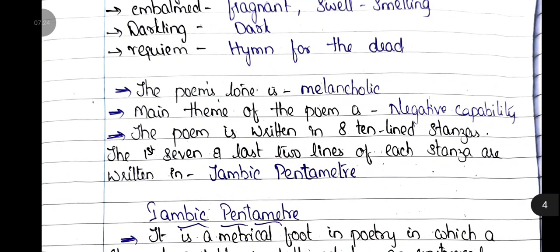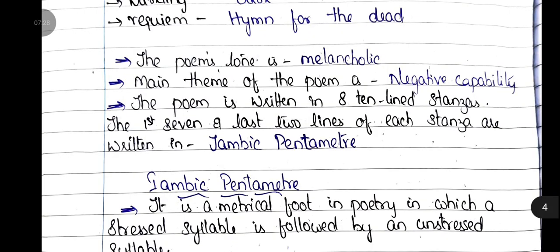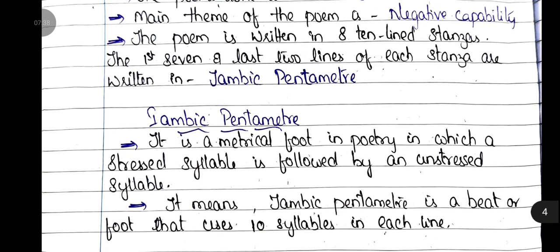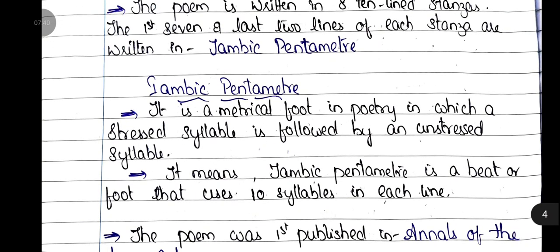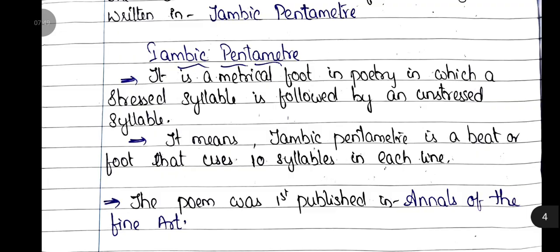The poem's tone is melancholic. Main theme of the poem is negative capability. The poem is written in 10-line stanzas. The first 7 and last 2 lines of each stanza are written in iambic pentameter. What is iambic pentameter? It is a metrical foot in poetry in which a stressed syllable is followed by an unstressed syllable. It means iambic pentameter is a beat or foot that uses 10 syllables in each line.